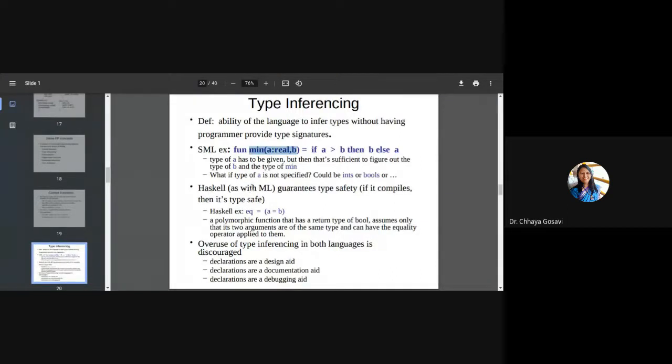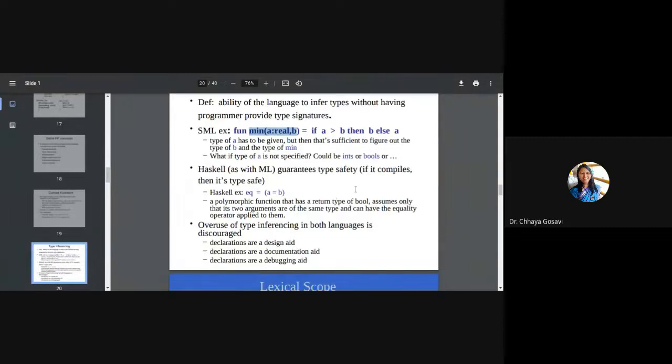Languages like Haskell guarantee type safety. It allows an expression to be evaluated if both the parameters are of the same type. If A and B are of type integer, then it will allow integer addition. If A is integer, B is float, it will raise an error.